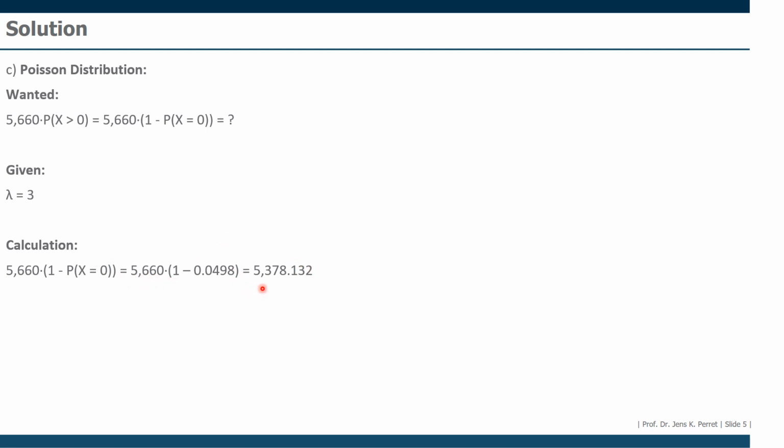So we get as a result, of the 5,660 train stations, there will be, let's say, at least 5,378 where trains are cancelled. Well, depending on how we round this might imply 78 or 79. So somewhere between 78, 79 stations will have trains cancelled.